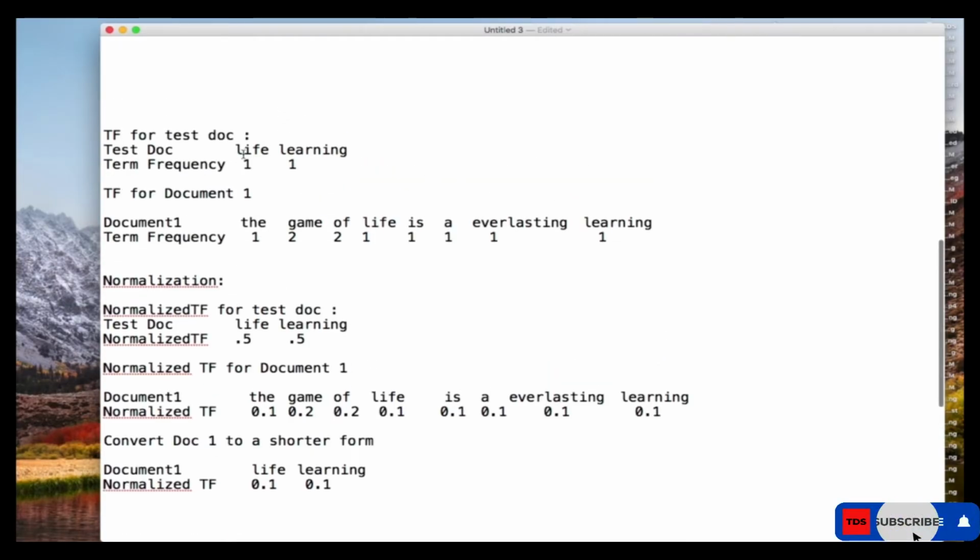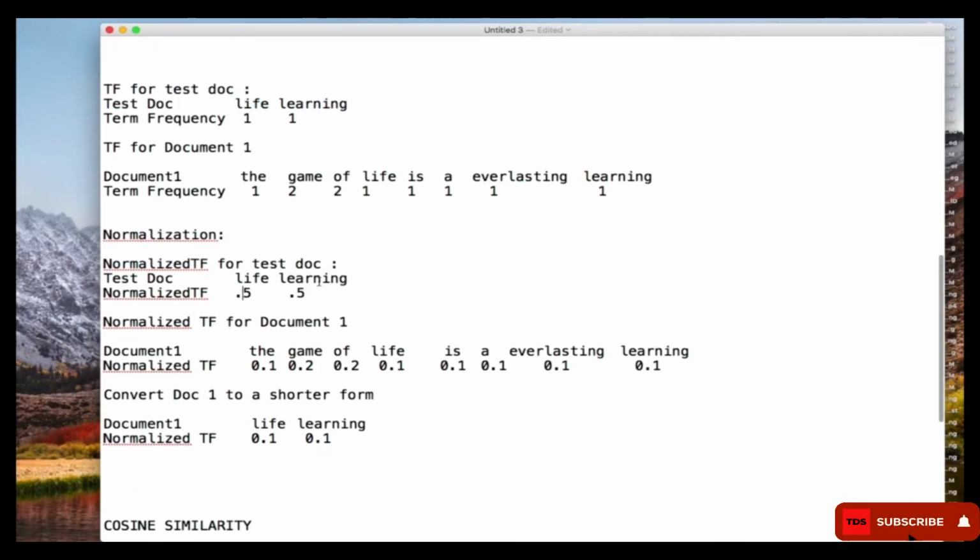In the same way, if we pick life, life appeared one time in two words in the sentence, so it will be 1 divided by 2. That's what we're going to have here. So for life learning, if we pick say life, how many times did life appear among the entire sentence?